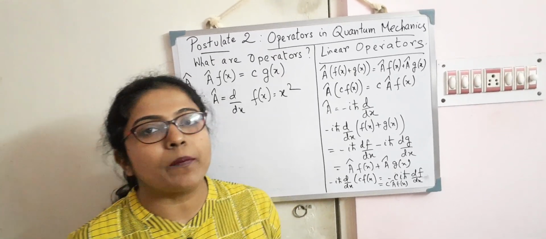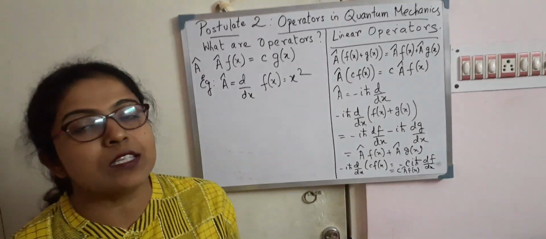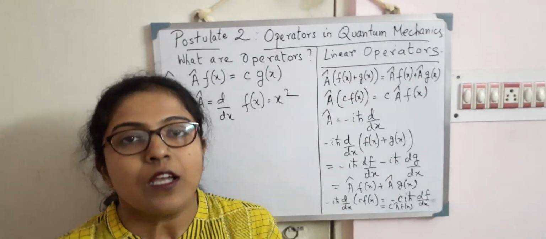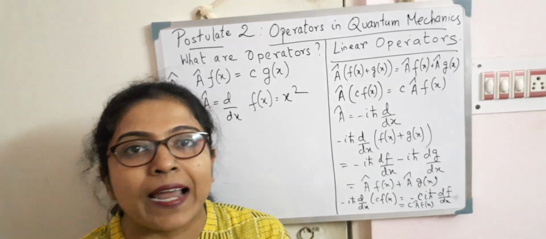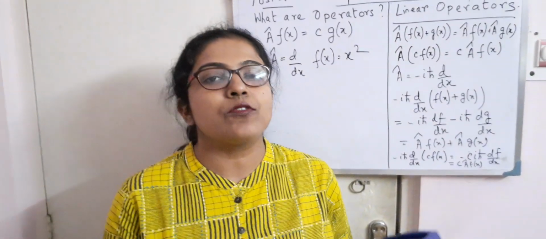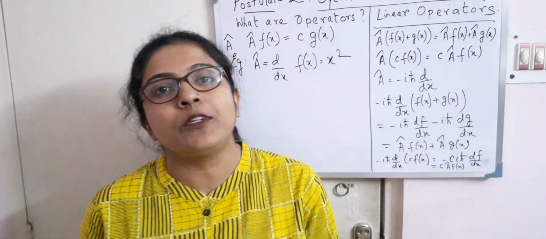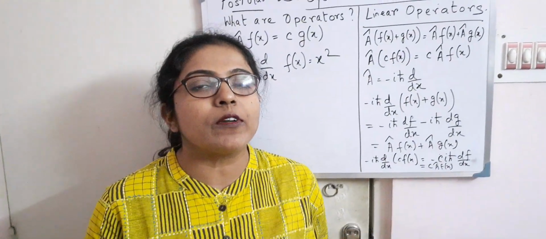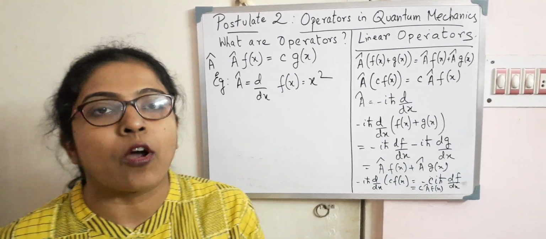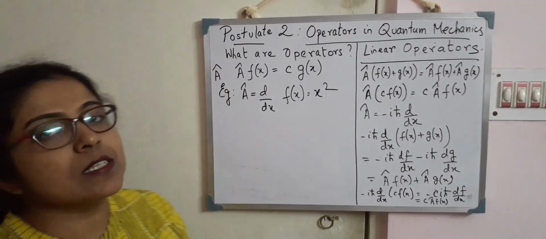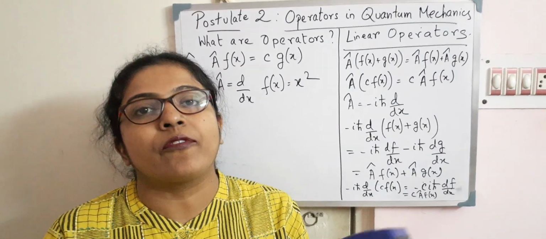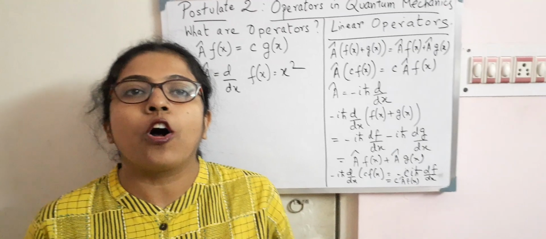Now today we will talk about another postulate of quantum mechanics, which is related to what I have written here: operators in quantum mechanics. In quantum mechanics, all dynamical variables related to the evolution of a system are represented by linear and Hermitian operators. Before we talk about linear and Hermitian operators, let us understand what an operator is. Operators actually perform some mathematical operation on a function.